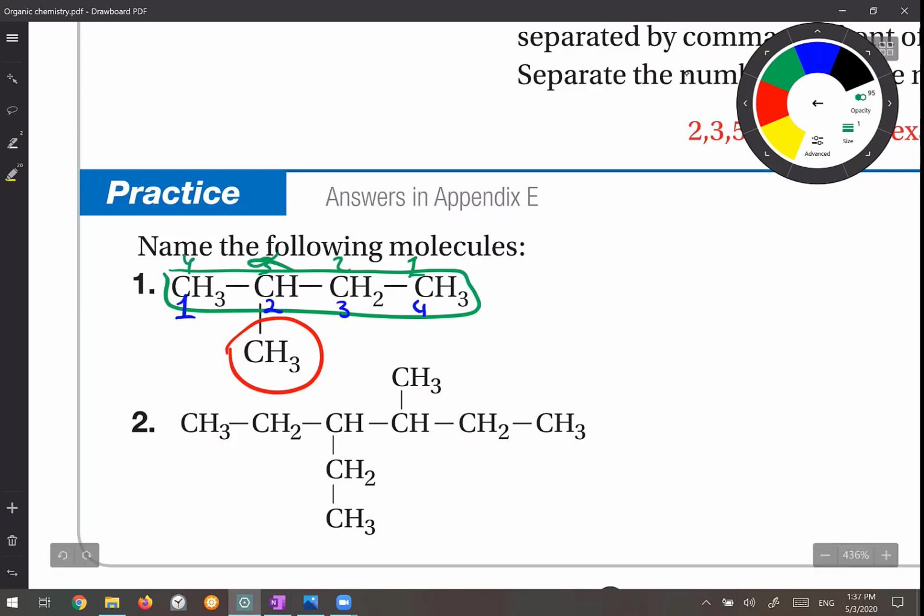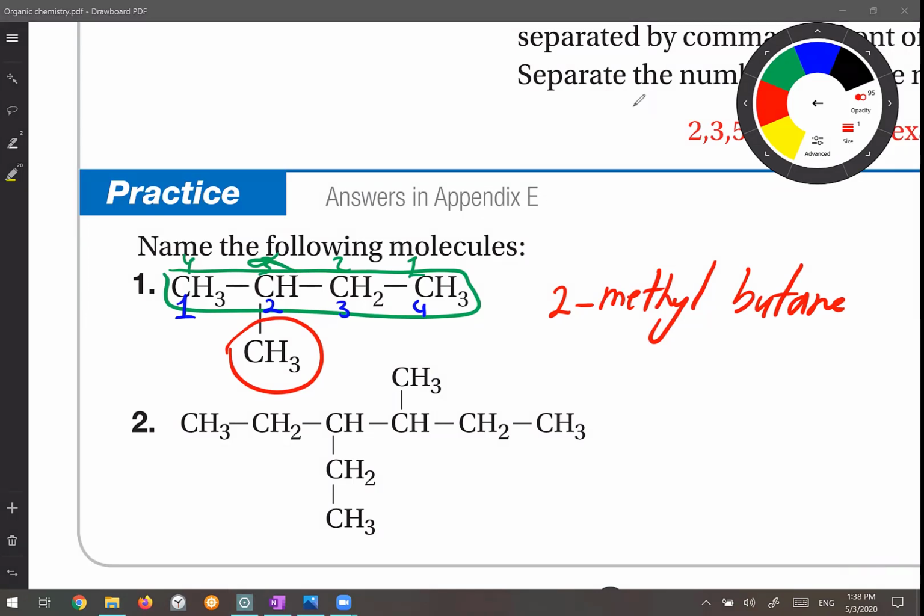Okay, so what is the name? What do you have on the second position? 2-methylbutane. Exactly, 2-methyl, and the parent has 4 carbons, so it is butane. For the next one, you have CH3, CH2, CH, CH3, CH2, CH3.